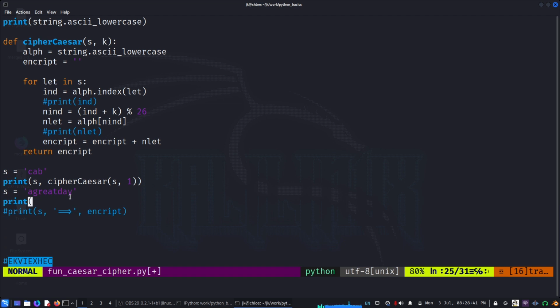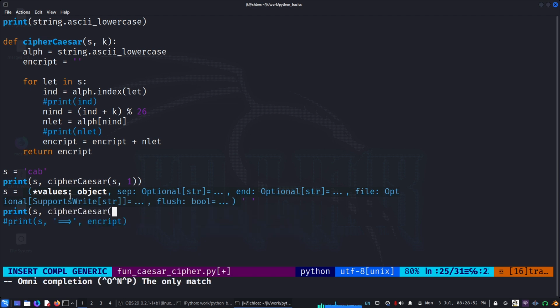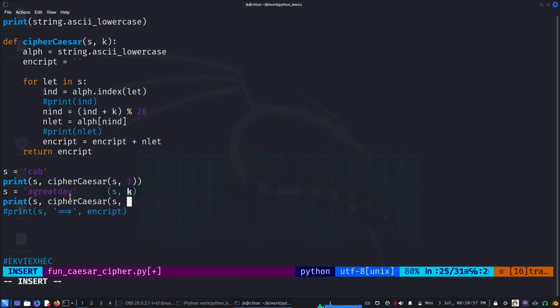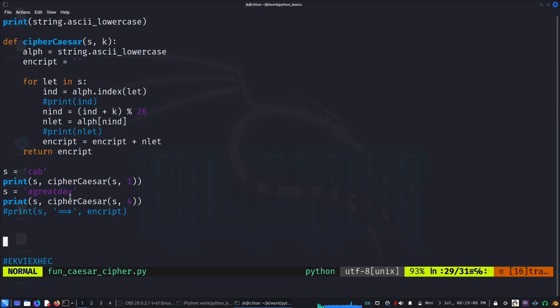And I can go here and call cipher Caesar with s comma k, where k was 4. I think last time it was that one. And then let us do EKVIEXXHEC. Yeah, this is the guy. So it seems to work.